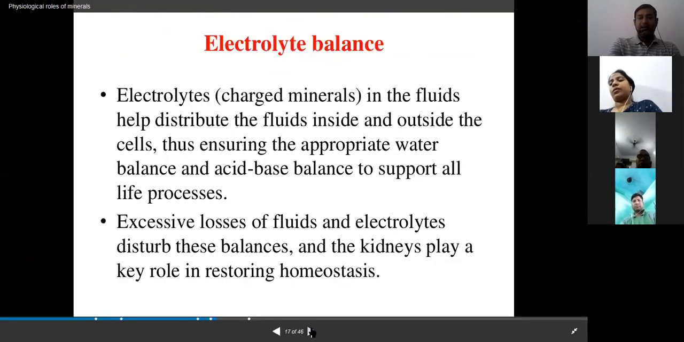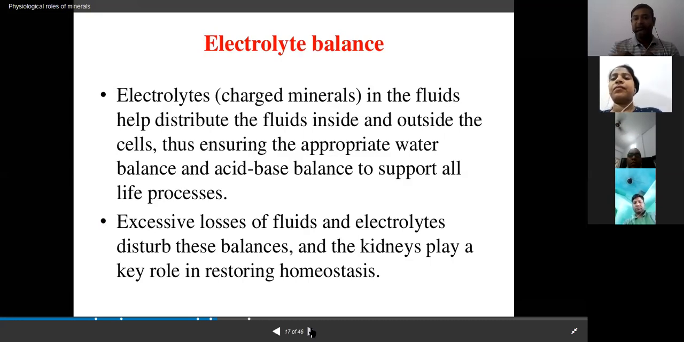So, what is the electrolyte balance? Electrolytes are charged minerals. They are present in a fluid and help in the distribution of fluids to the inside and outside of the cell. They perform the acid-base balance and maintain the water balance of the cell, meaning the intracellular and the extracellular, by maintaining these electrolytes.